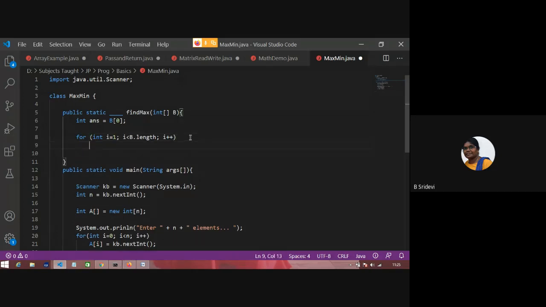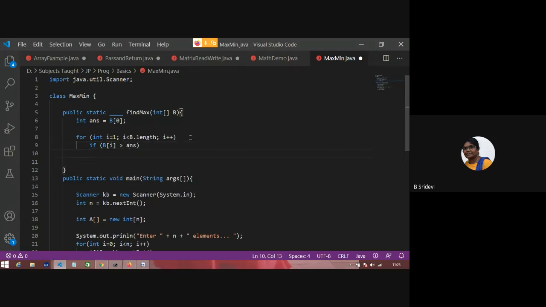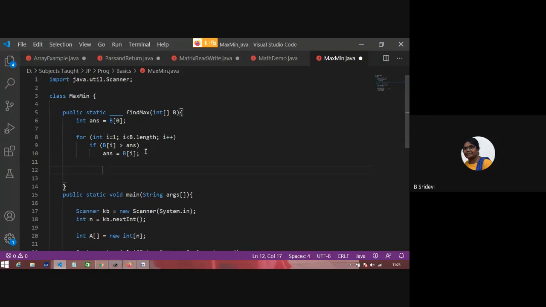So how to compare? This is my answer. Where is the second element? b of 1. If b of i, the second element, is greater than my temporary answer, then you make it the answer. If it is not greater, you simply discard it. After completion of this for loop, ans has the maximum value, and that ans is what you have to return back.